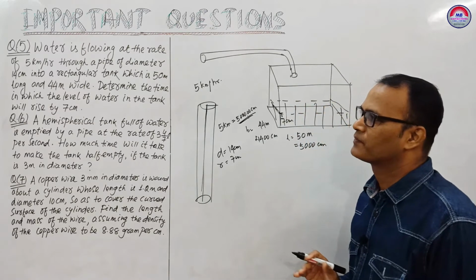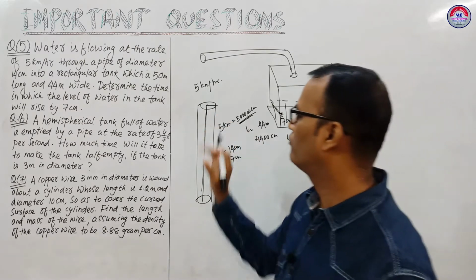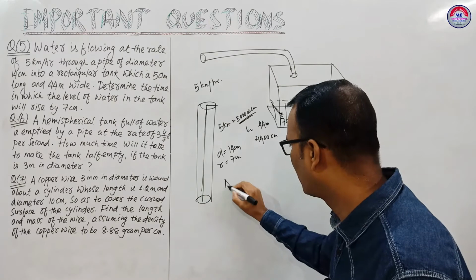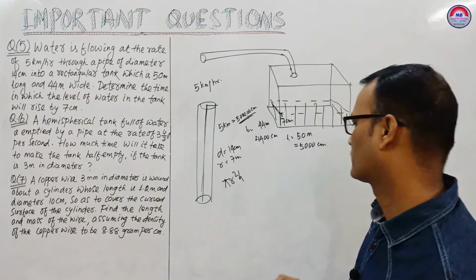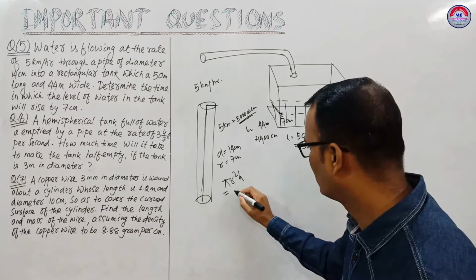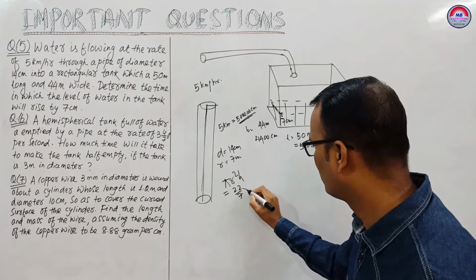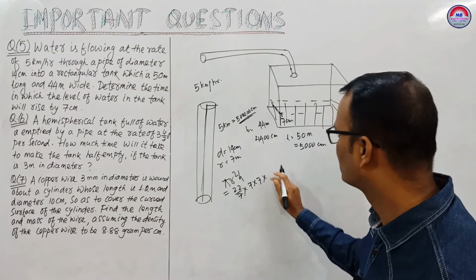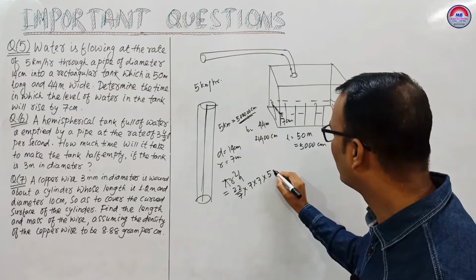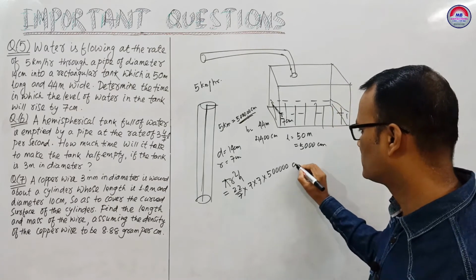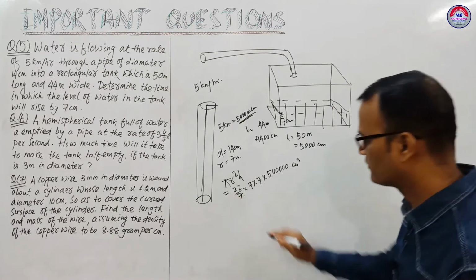Now you see, in 1 hour, the volume of water through this pipe. Cylinder volume is pi r square h. You can take pi as 22/7 into r square, 7 into 7, into h, and h will be 5 lakh cm. So it will be cm cube. Volume will be like this.